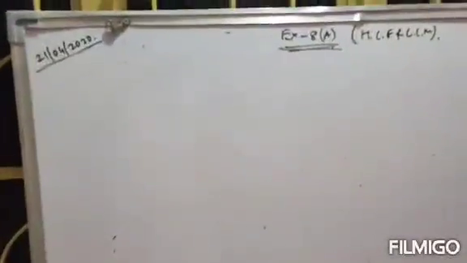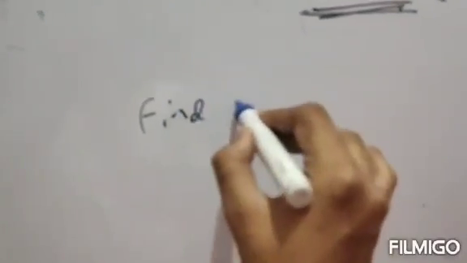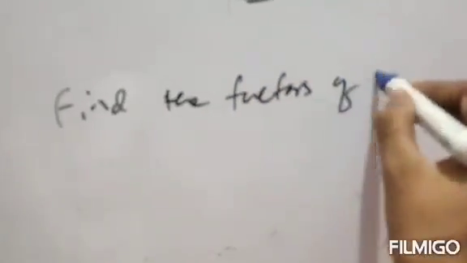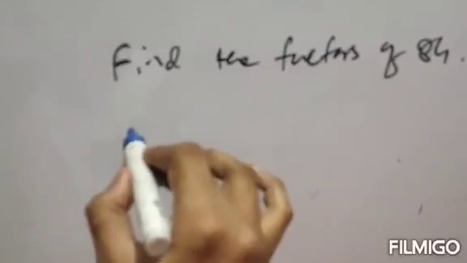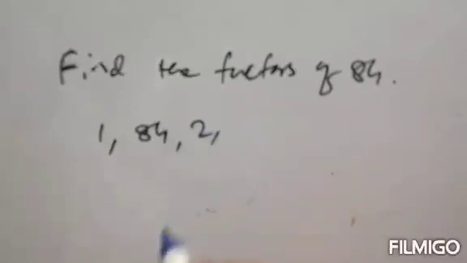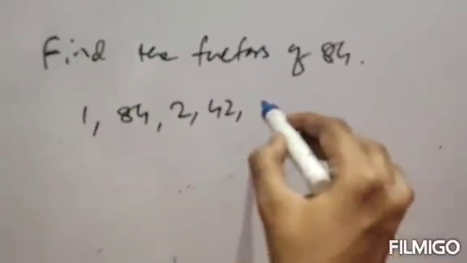This is the continuation part of lecture 2. Find the factors of 84. The factors will include 1 and 84 itself. Clear? 2 will also be a factor. 2 42s are 84, so 42 is also a factor.